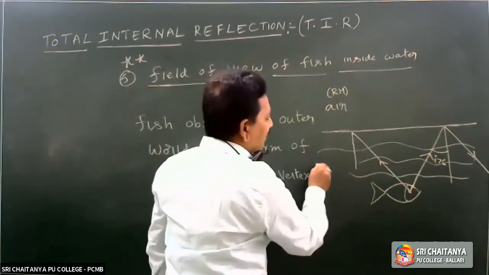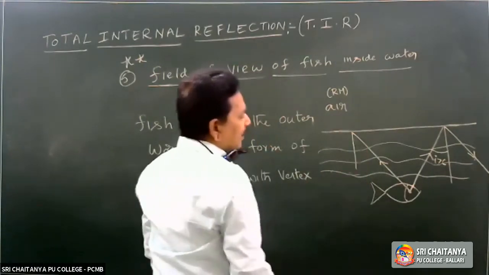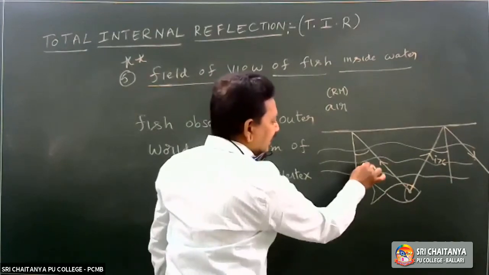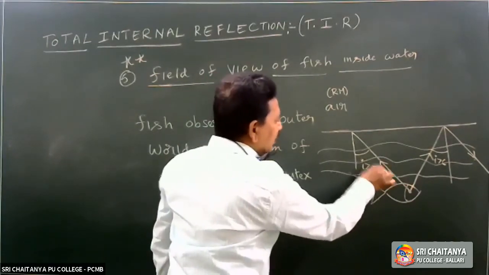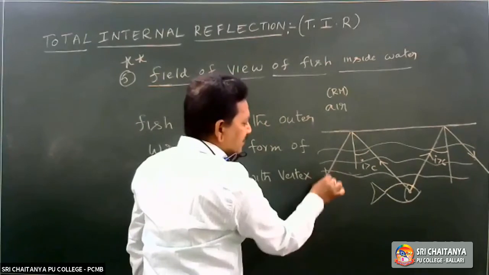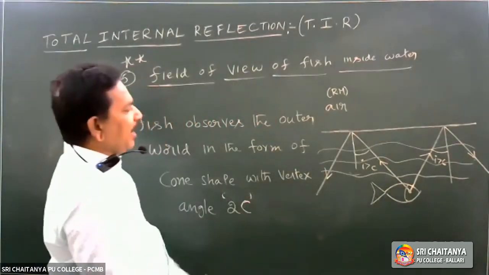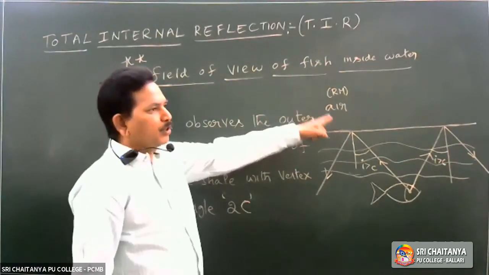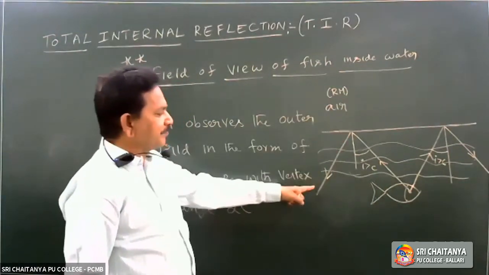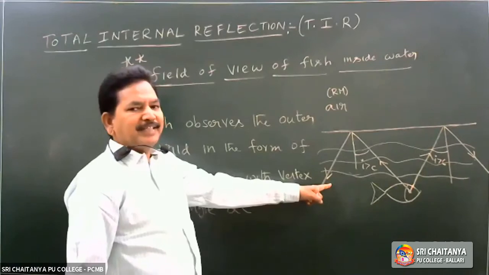This is the normal. Then if i is greater than C, total internal reflection takes place. The light ray will not enter into the rarer medium. It is totally reflected back into what medium? Denser medium only.